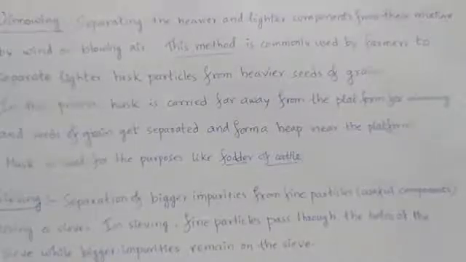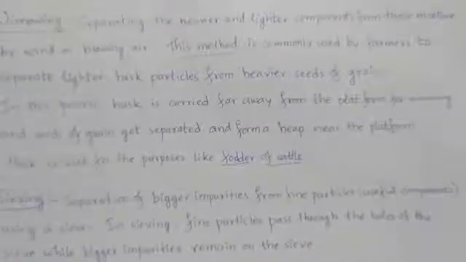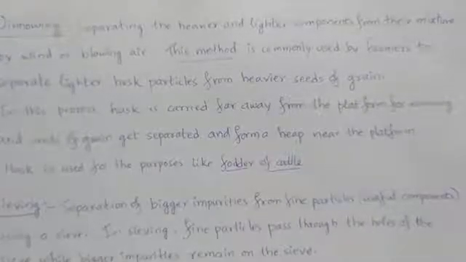Next separation method is winnowing. Separating the heavier and lighter components from their mixture by wind or blowing air. So a mixture is there in which heavier and lighter components are there. Then how to separate these heavier and lighter components from that mixture?